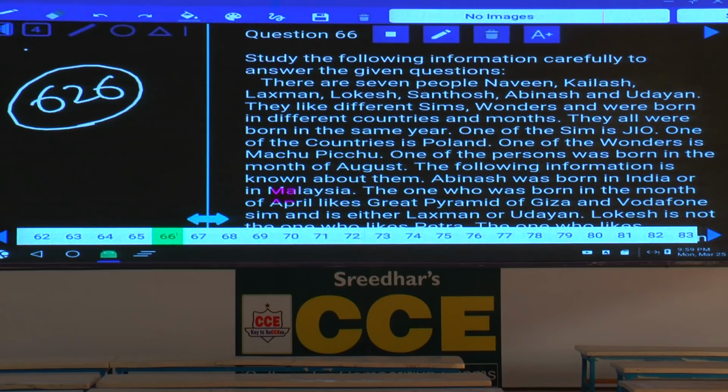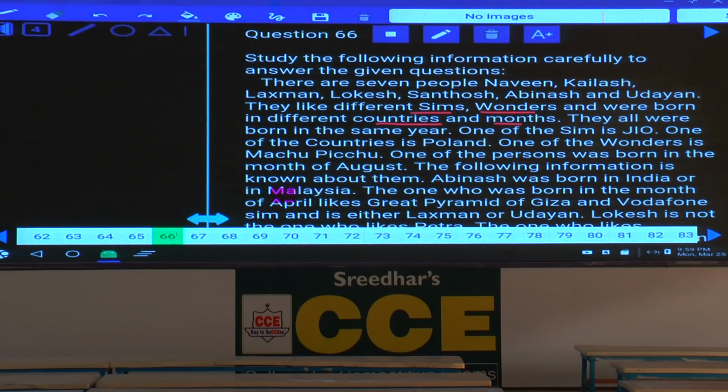Now the persons, and they like different SIMs is one other parameter, and the wonders they like is another parameter, and they were born in different countries is the third parameter, and so on. And months is also given, so 4 parameters. Hence it comes under which category? 4 parameter distribution.